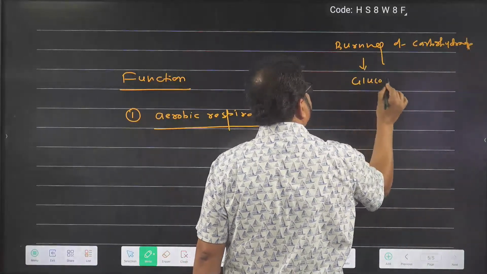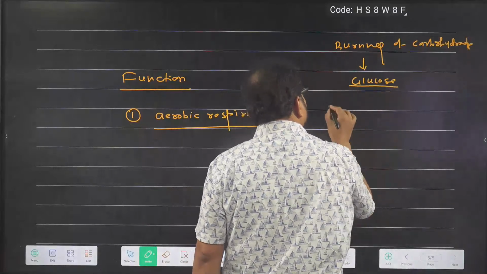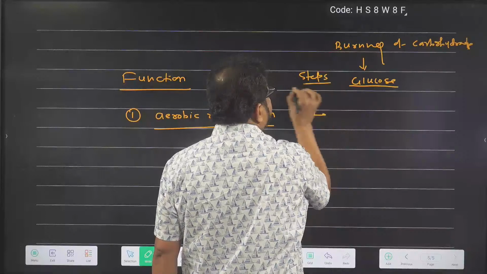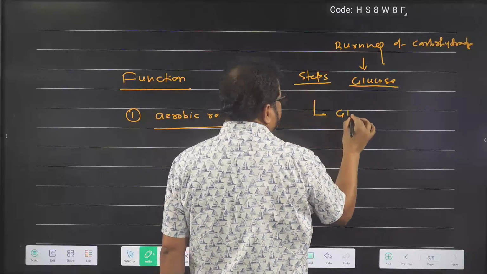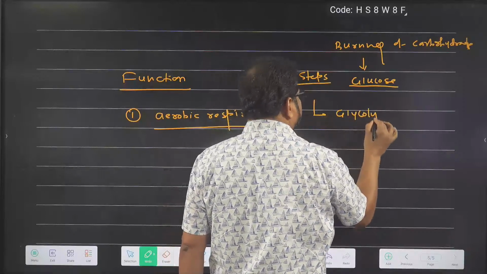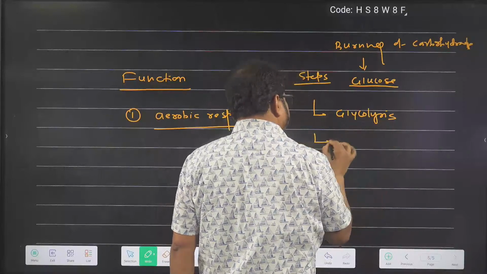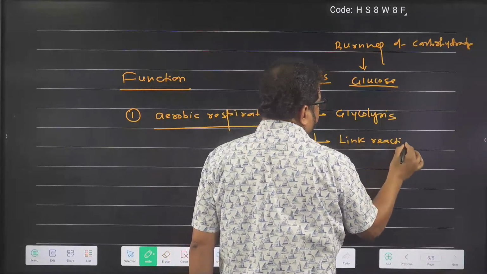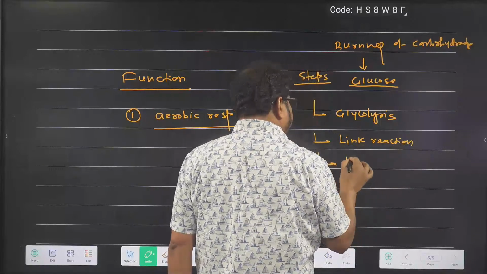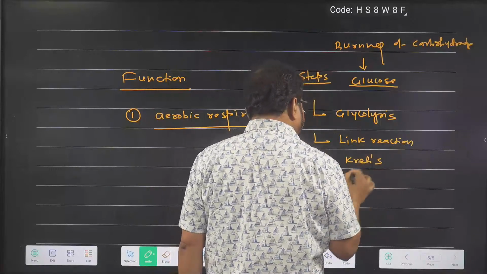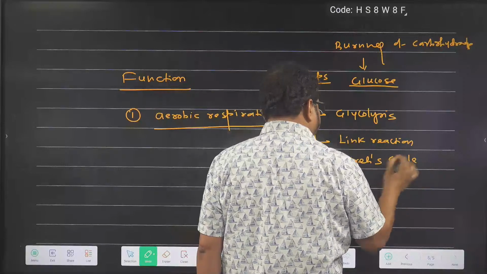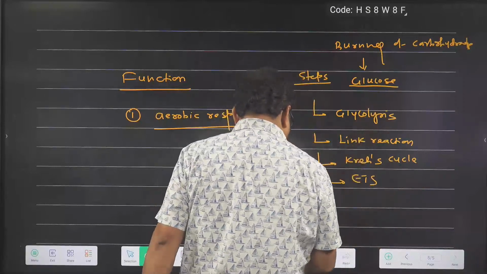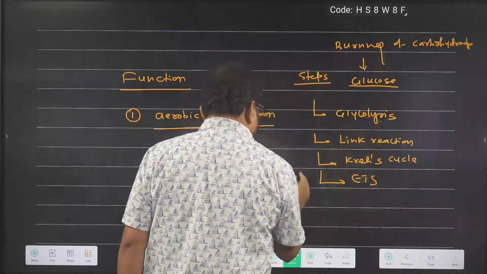When glucose burns, it gives energy, na? So this glucose burns in these steps of burning. I am telling as for kids, steps of burning. One step is glycolysis. Another step is called link reaction. The third step is called Krebs cycle. You will study all in second year, so don't ask many questions from here. Another is ETS. Otherwise, this is a chapter. You will study it in 8-10 days.